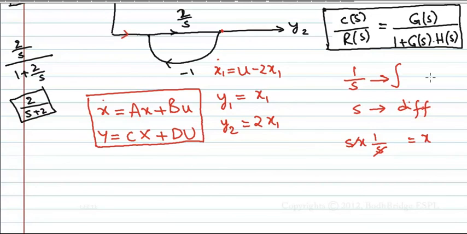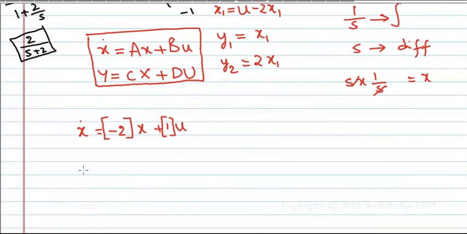Therefore y1 and y2 are like this. Now I can write x dot equal to minus 2 times x plus 1 time u, and y1 y2, that is y bar, equal to 1 2 into x.